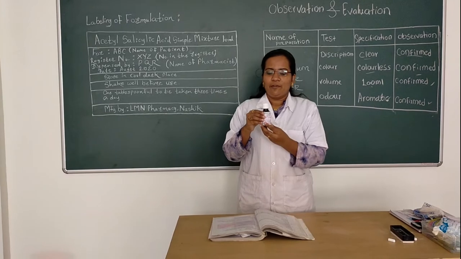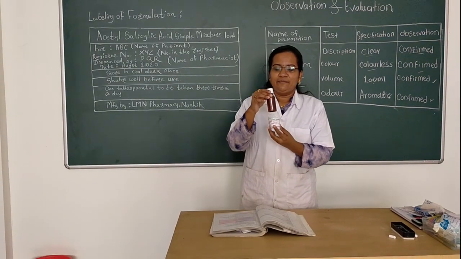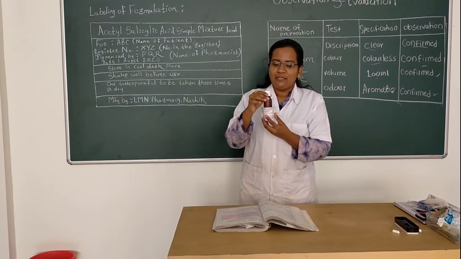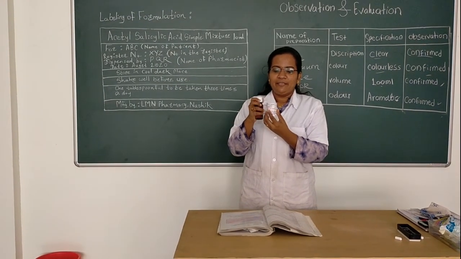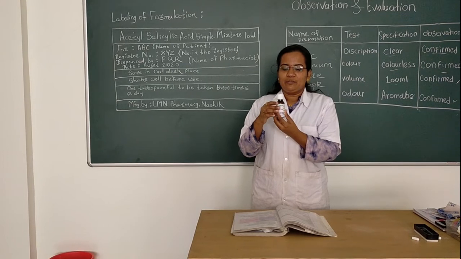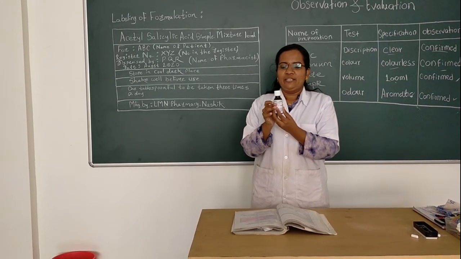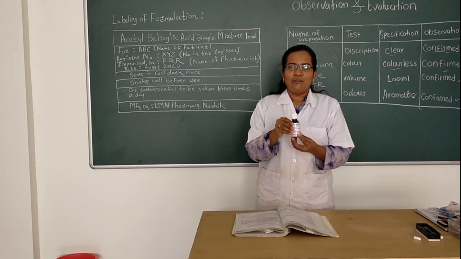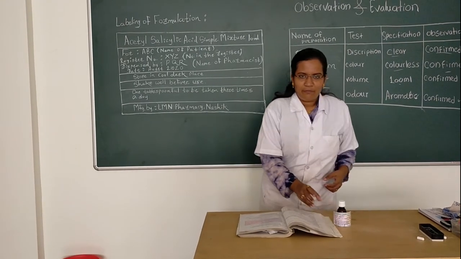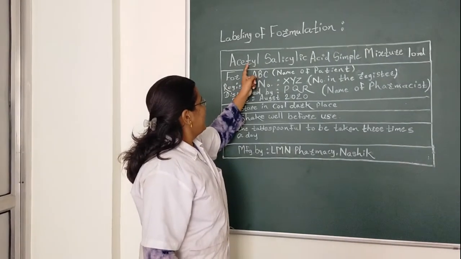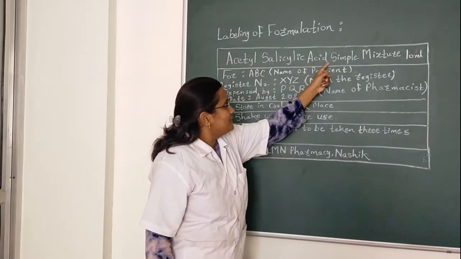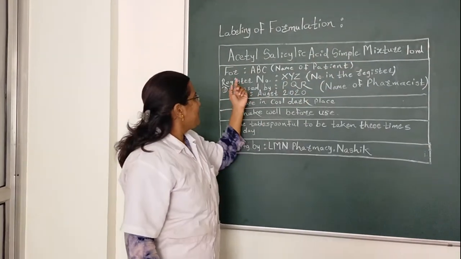So now our formulation is ready and it's filled in this amber colored plastic container, and we will also prepare this label, and we are going to stick it on this bottle. So now let's see the labeling of our formulation. First of all, it contains the name of the preparation, that is acetyl salicylic acid simple mixture 10 ml.